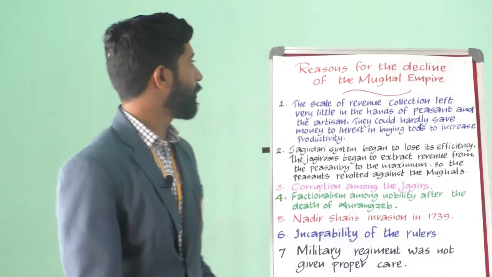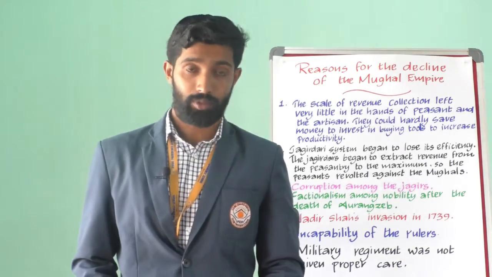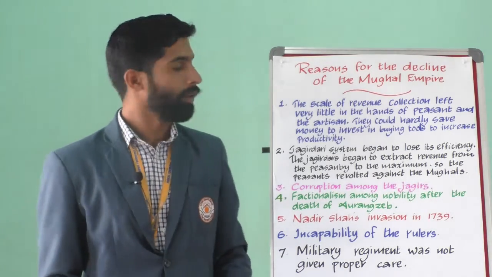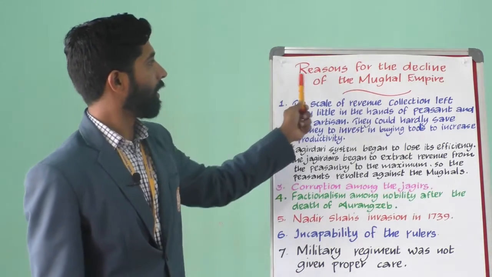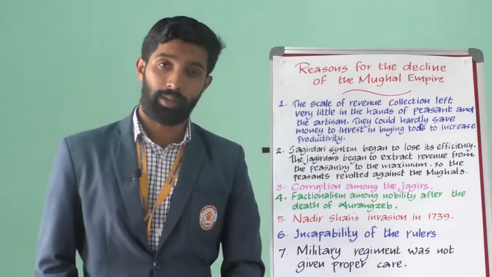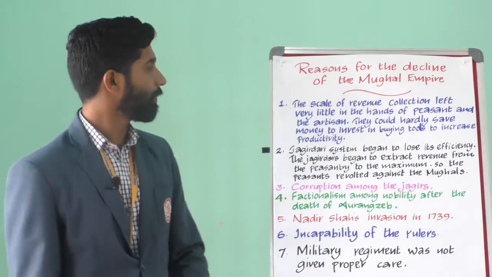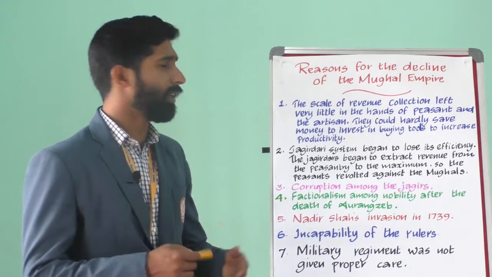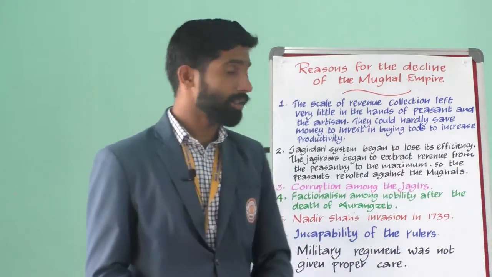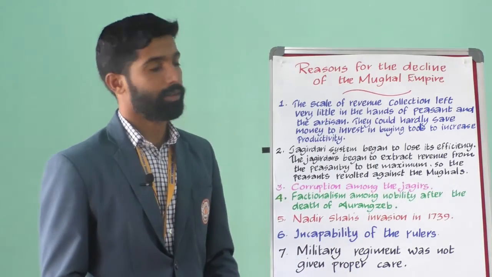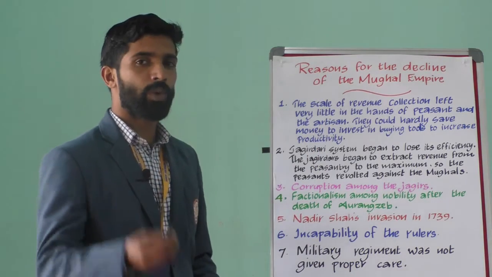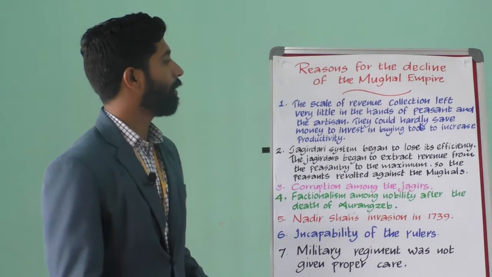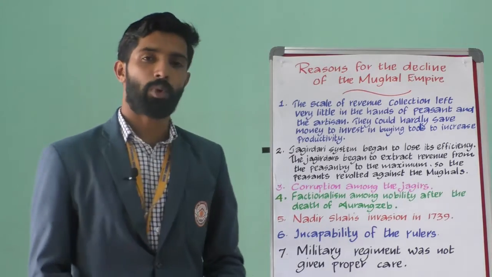Here we are going to discuss the decline of the Mughal Empire. These are the main points. 7 reasons are there. Please learn it well. The first reason was the scale of revenue collection left very little in the hands of peasants and artisans. They could hardly save money to invest in buying tools to increase productivity.